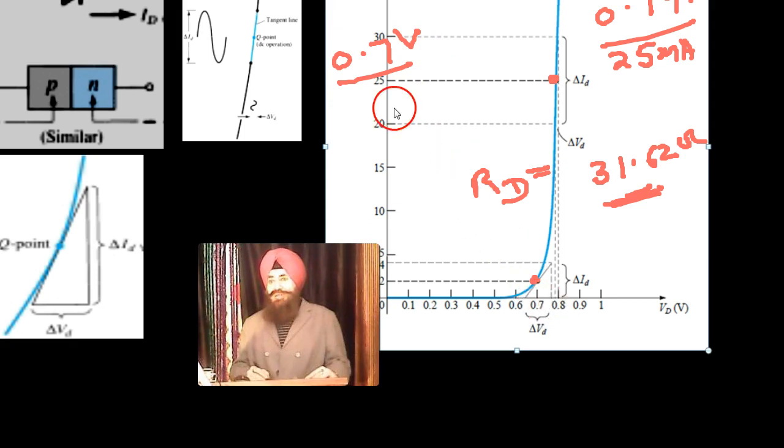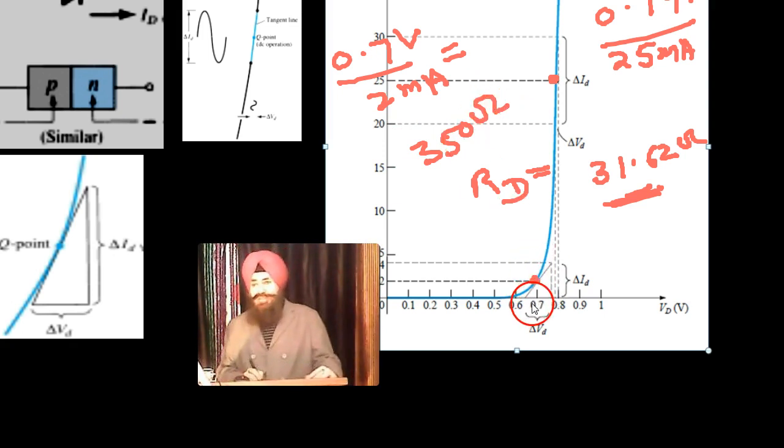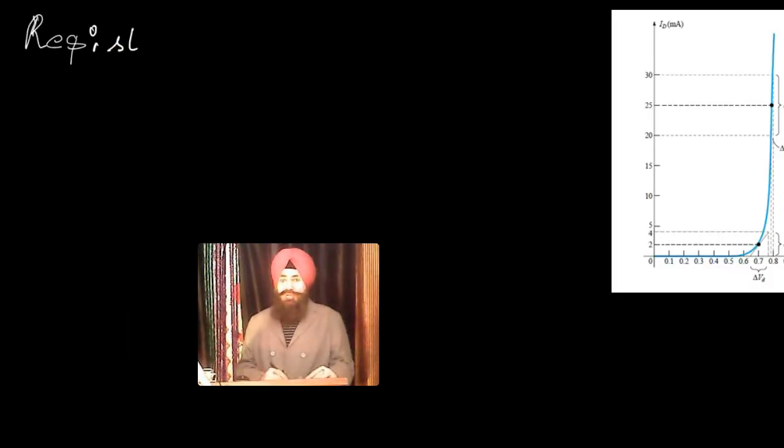What is the current here? This current is 2 milliampere. So what is the DC resistance? This is 350 ohm. So this DC resistance is different. AC resistance is just the variation.